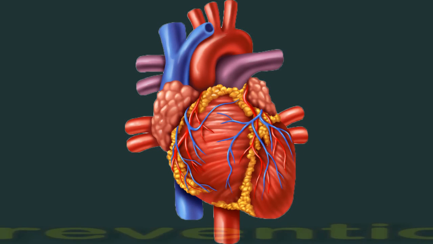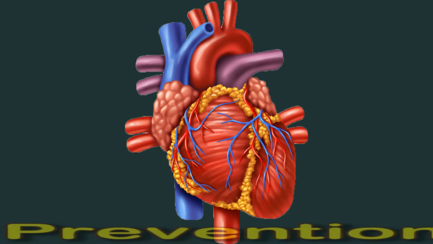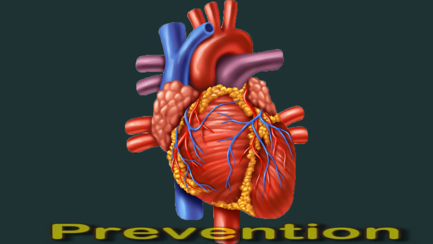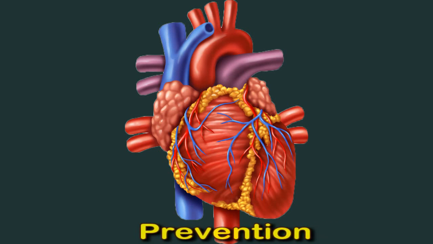Prevention. A person can lower their risk of having a heart attack by doing at least 150 minutes of moderate intensity aerobic exercise or 75 minutes of vigorous intensity aerobic exercise per week, reducing stress, not smoking, eating a diet rich in vegetables, fruits, whole grains, legumes, nuts and oily fish, and maintaining a healthy weight.